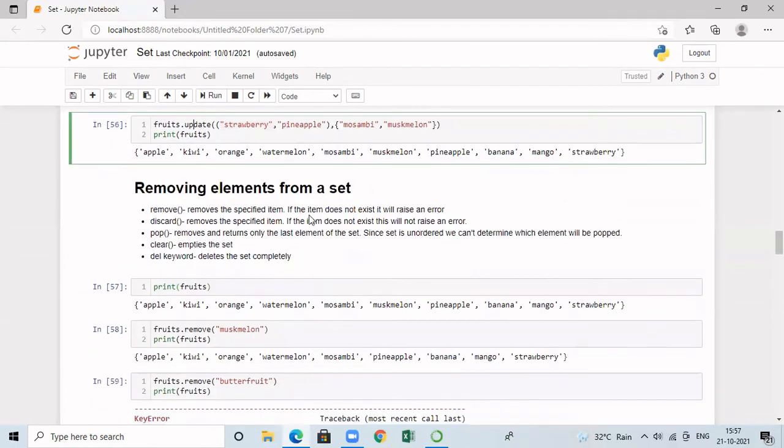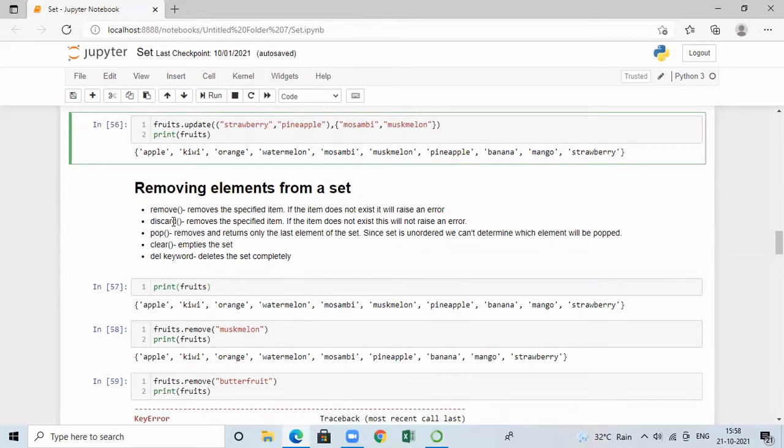And we can remove the elements from the set by means of remove, discard, pop, clear, and del. Out of these things, del is a keyword. All the remaining are methods. So we have to call all these methods with the help of the object we have created. The remove method is going to remove the specified item. If the item is not existing in the set, it will throw an error.